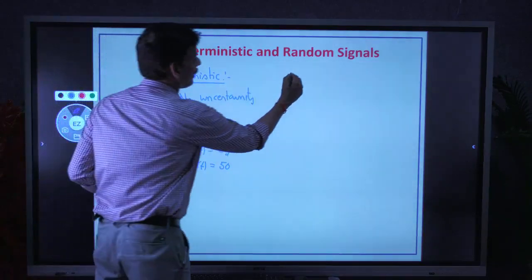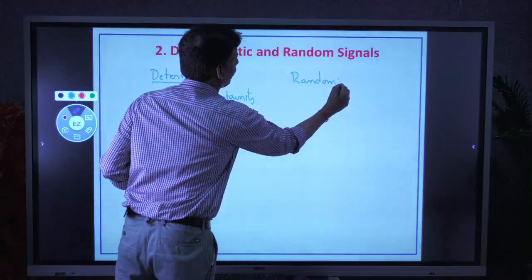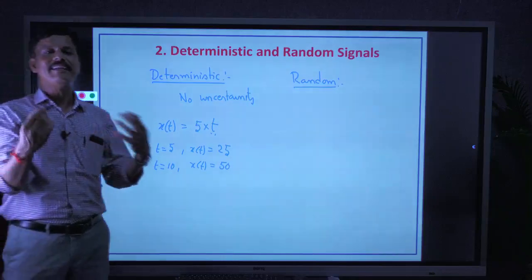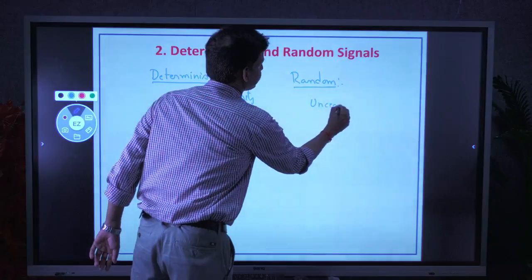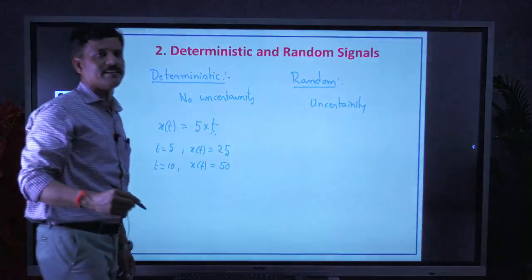Next, another category of signals, that is random, exactly opposite to deterministic. Random signals have uncertainty in their existence.